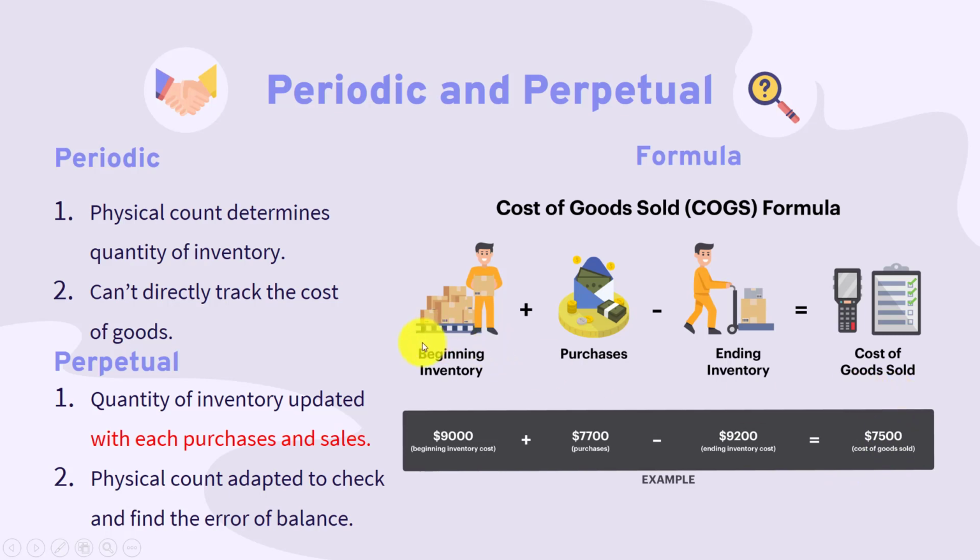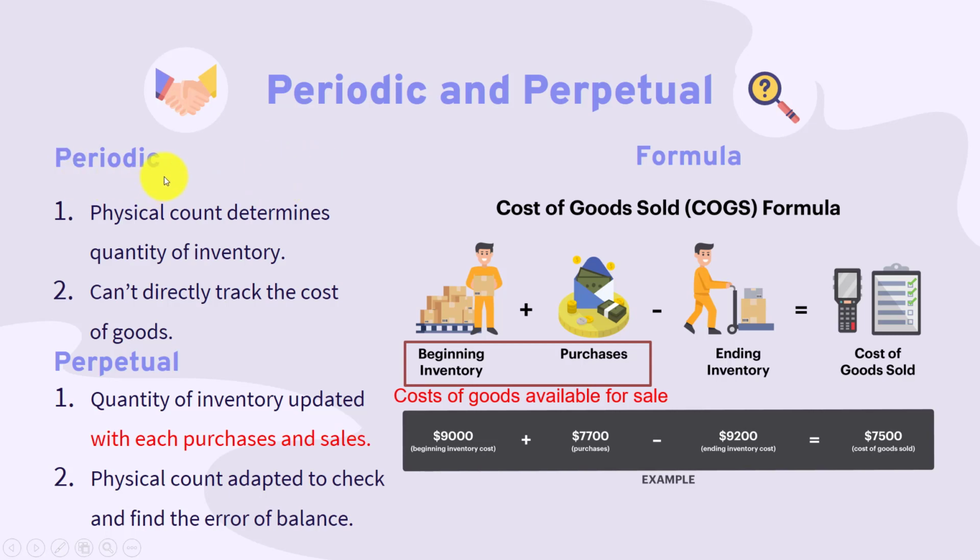From the first 2 parts, we get the cost of goods available for sale, which means you add the beginning inventory and the purchased inventory as the total available for sale in your company. So we will use this number to calculate some formulas. And we will have the 2 important inventory systems.